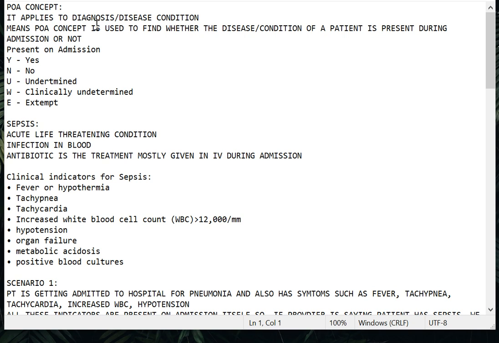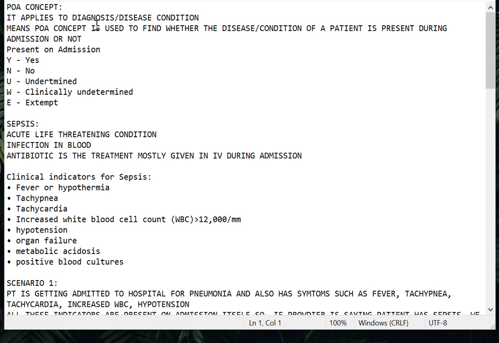Based on the principal diagnosis, the payment will be provided by the insurance company to the provider or the hospital. So PDX is important because of the payment, and it is determined by one such important factor, that is the POA. That is why POA plays a very important role in determining the PDX of the chart.